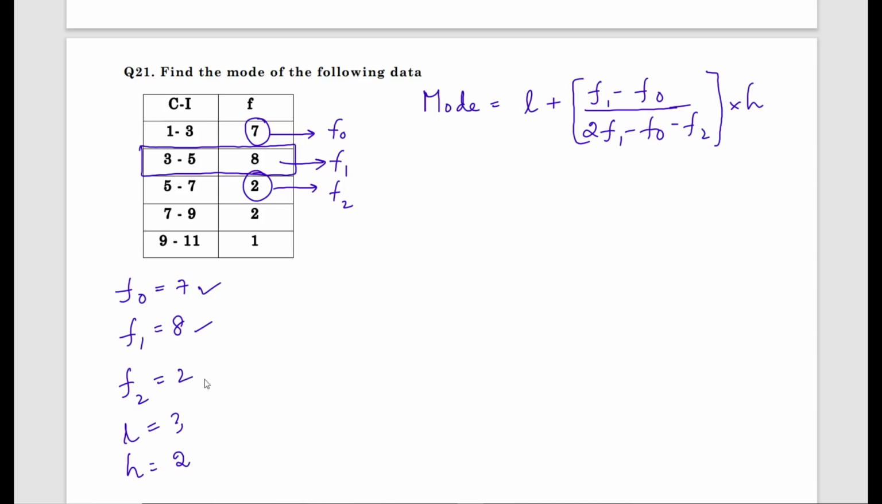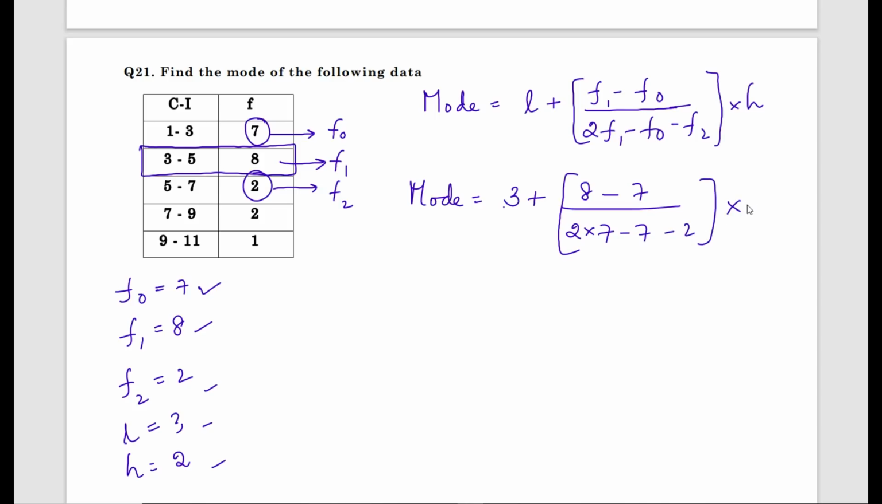Now substitute the values in this formula, that is mode equals L plus, what is L? 3 plus f1 minus f0, that is 8 minus 7, divided by 2 f1 minus f0 minus f2, that is 2 into 8 minus 7 minus 2, into h, what is h? 2. Mode equals 3 plus, what is 8 minus 7? It is 1.